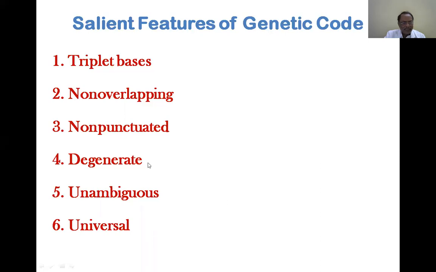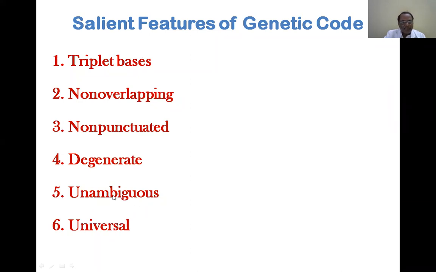the degeneracy. That is also called the third one, as it is not strictly following the base pairing rule, and hence it is called wobble. It is wobble, and the process is called wobbling.